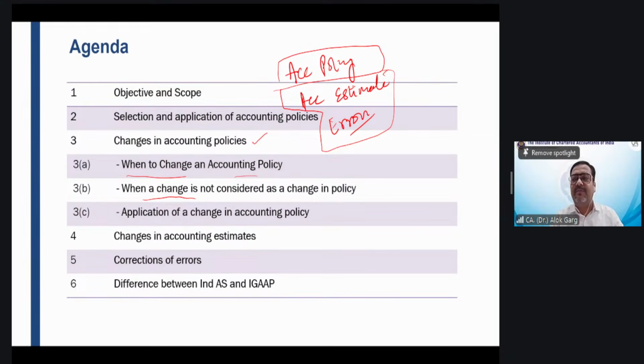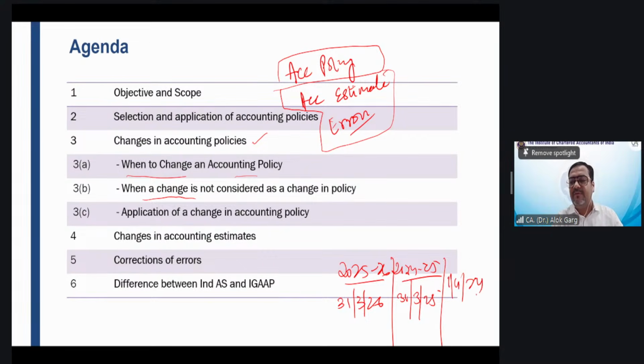Opening of the comparative period balance sheet. For example, current year is 25-26. What is my balance sheet date? 31st March 26. Then what is my comparative period? 24-25. Then the comparative balance sheet date is 31st March 25. What is the opening date of the comparative? 1st April 2024. This is known as the third balance sheet, which is the opening of the comparative balance sheet. And what I told you?